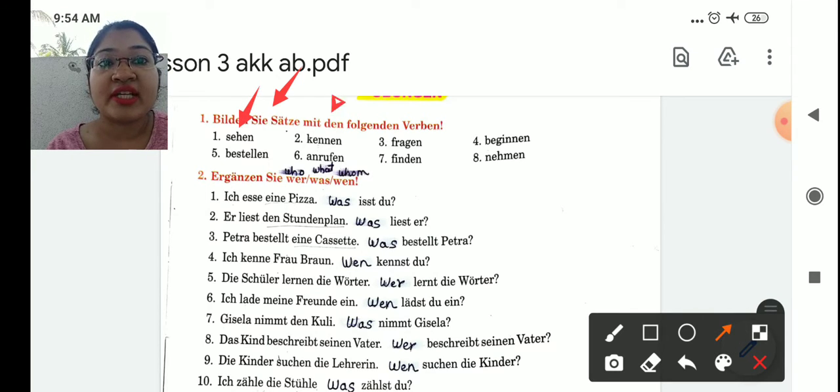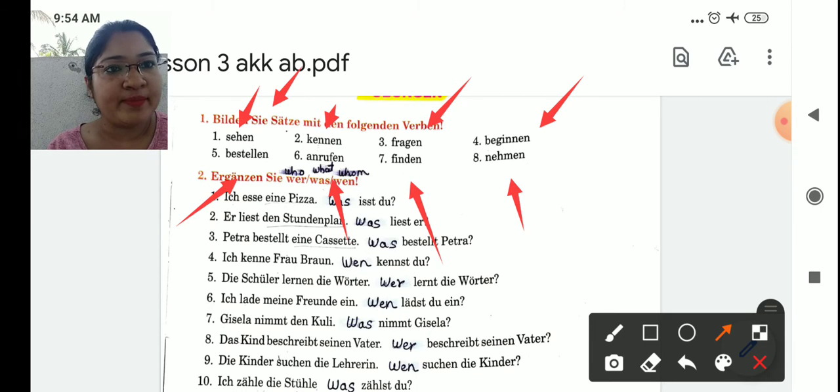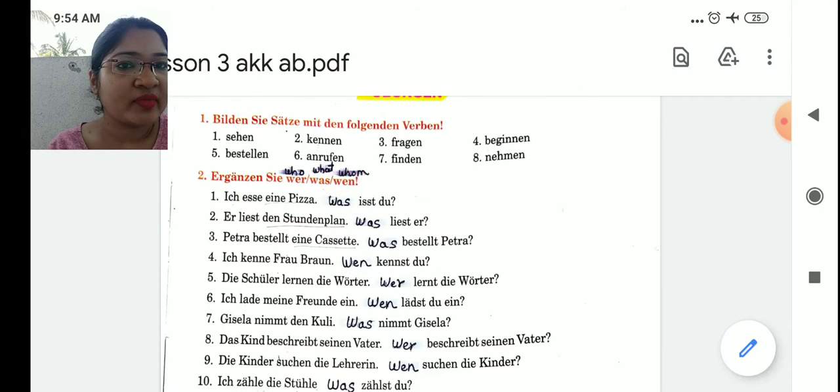Sehen is to see. Kennen is to know. Fragen is to ask. Beginnen is to start. Bestellen is to order something. Anrufen is to call someone. Finden is to find. And nehmen is to take. So for this, kennen, I will form the sentence.